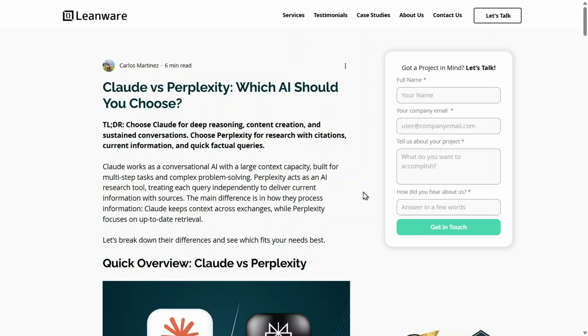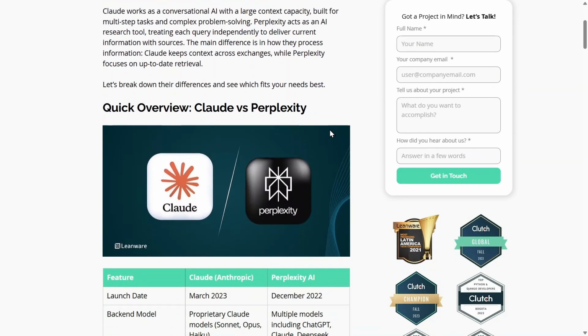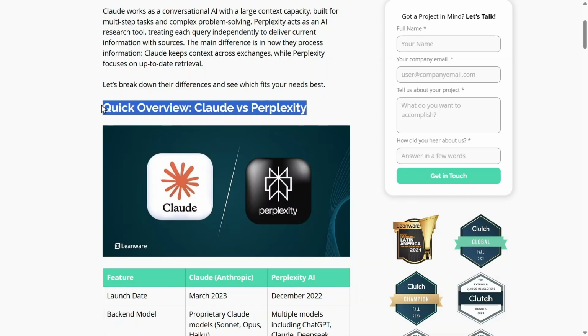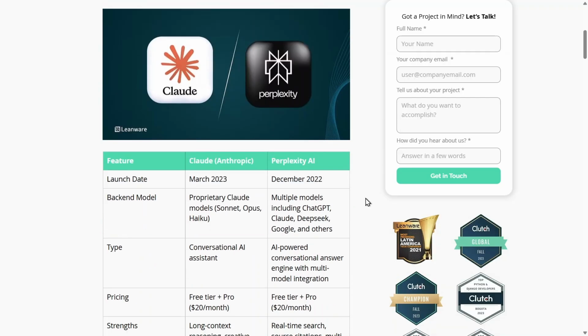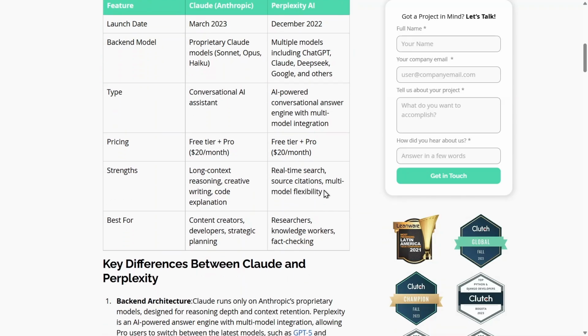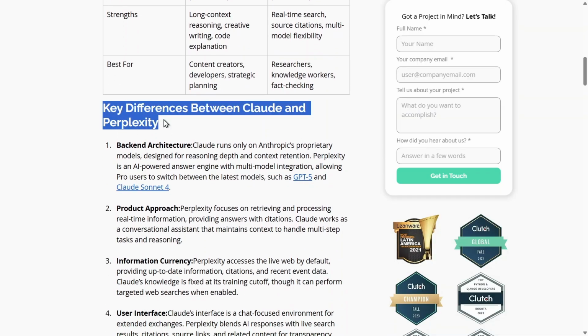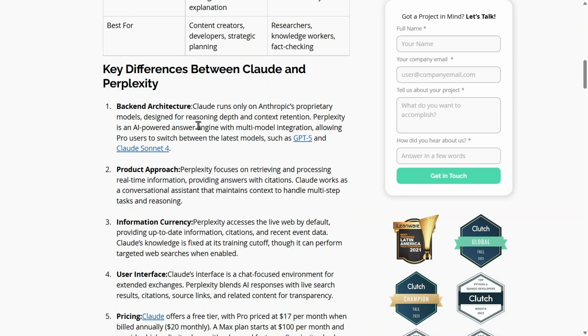In this video, I'll walk you through the key differences between Claude and Perplexity to help you choose the right AI for your needs. I start by looking at an overview that defines their core strengths: Claude for deep reasoning and Perplexity for search-based research. I scroll down to the comparison table, noting that Claude functions as a conversational assistant with a massive context window, while Perplexity acts as an AI-powered answer engine with multi-model integration.